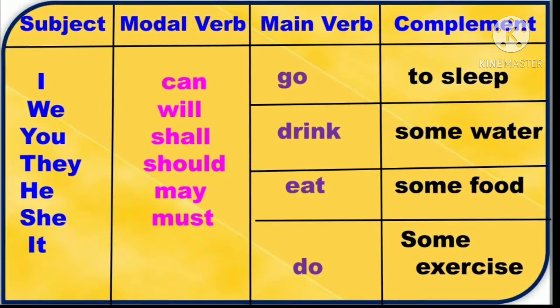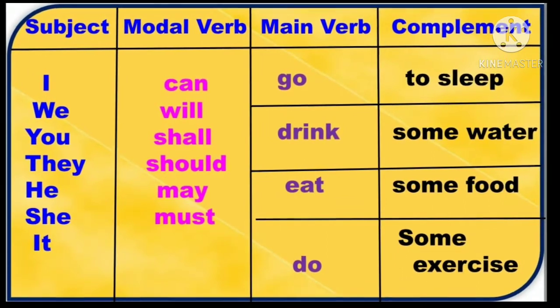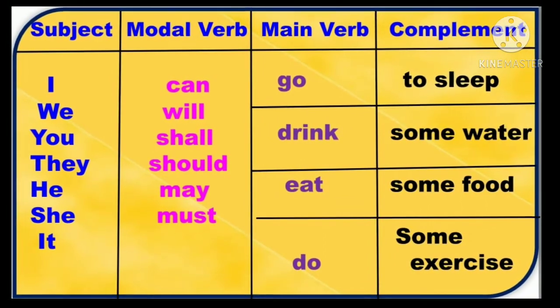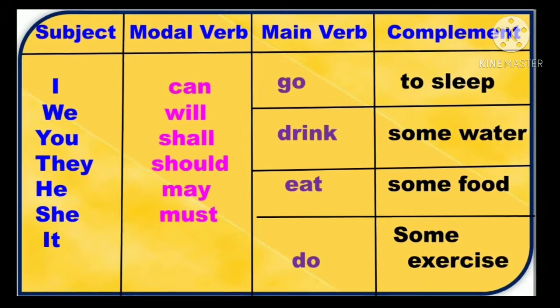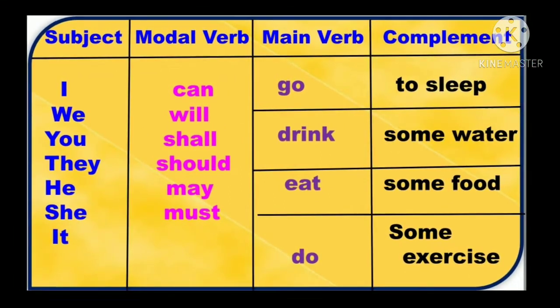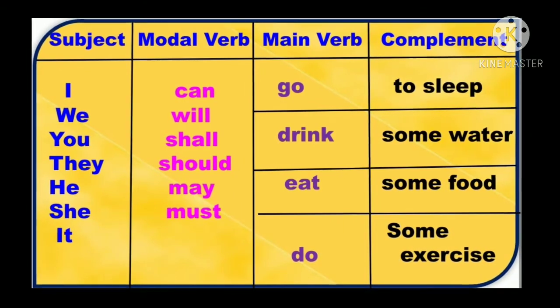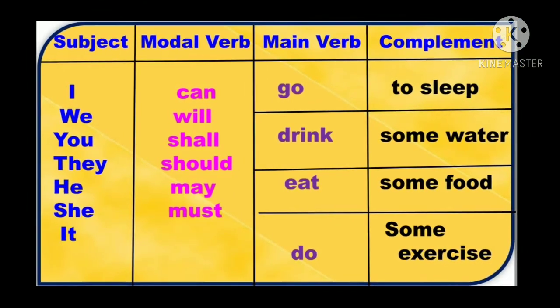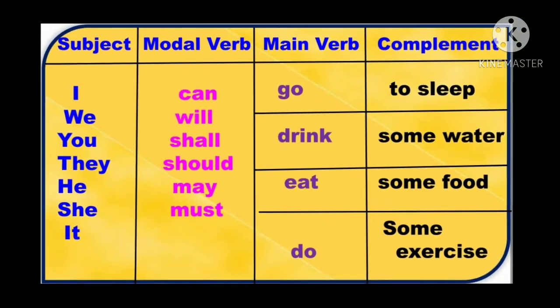So here the first thing is the subject. After the subject, we should use a modal auxiliary verb, and after a modal auxiliary verb, we should use the main verb, and after that, we should have a complement, right?